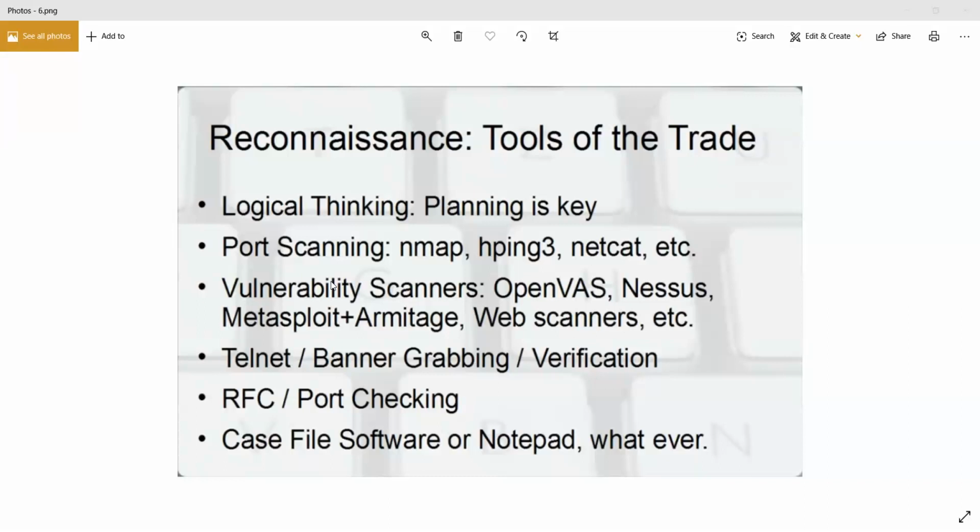Ethical hacking forms the basis of your other courses, and you will build upon it in this penetration testing course. Then you also have the web penetration testing course. Whatever you learn there, you will further build upon in all these courses.